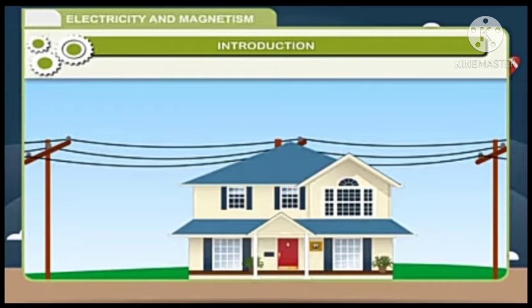Welcome to class 7 in your online physics class. Today I start the chapter Electricity and Magnetism. This is chapter number 7. You have all heard the words magnetism and electricity. You all know what electricity is.